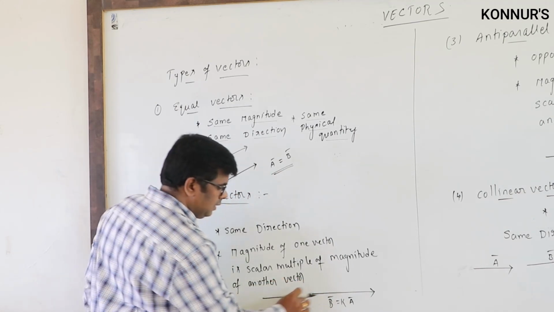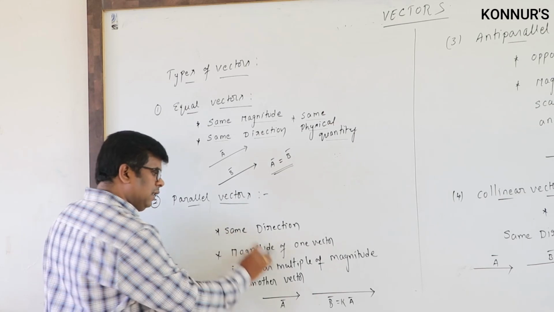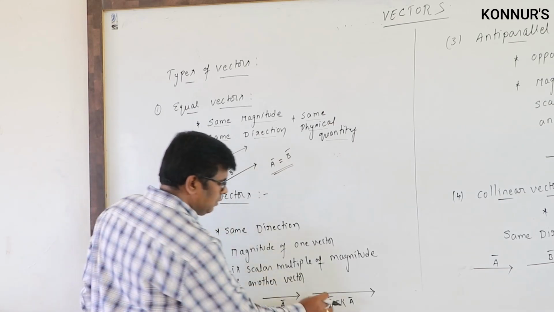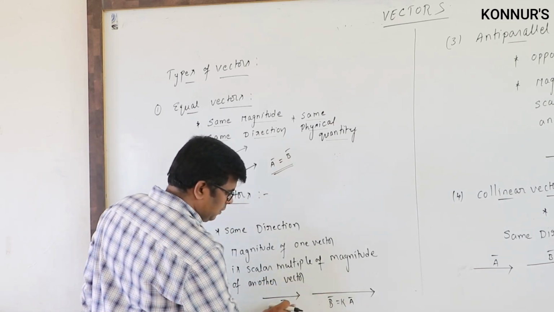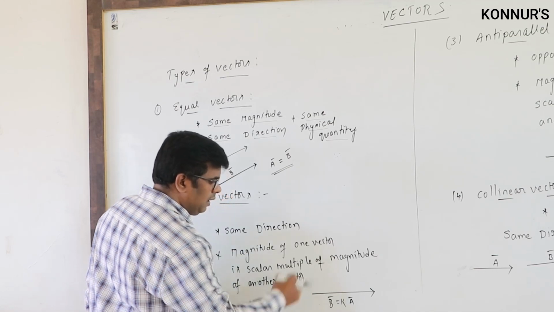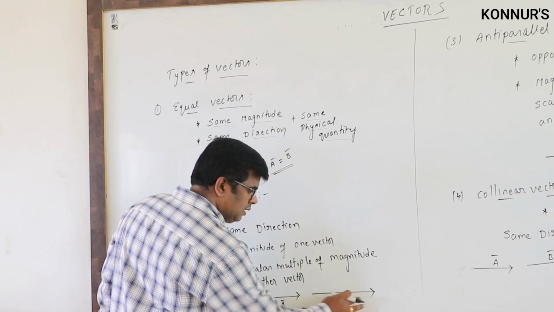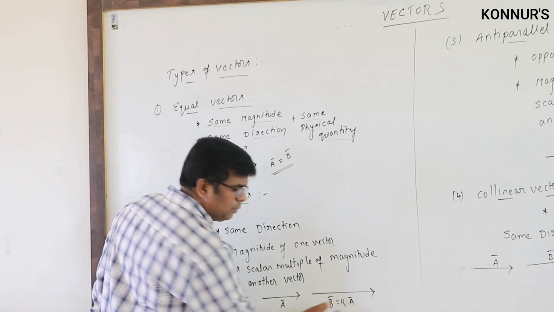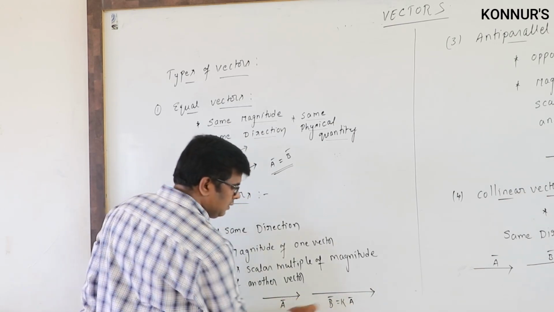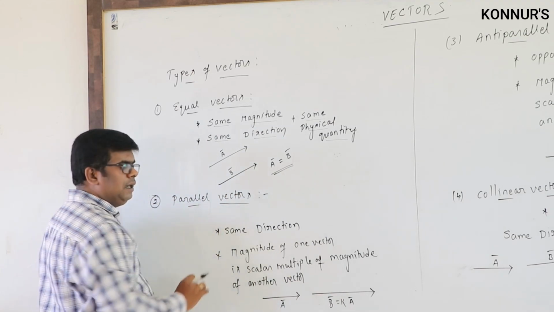Then these two represent the same direction. What we are doing here is taking the magnitude of the first vector and multiplying it by some scalar quantity. The direction won't change, only the magnitude changes. That's why we call these two vectors parallel vectors.